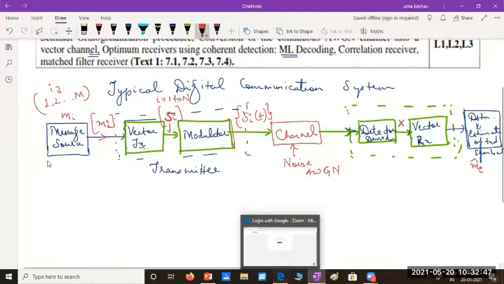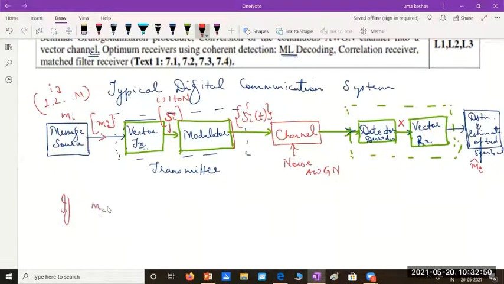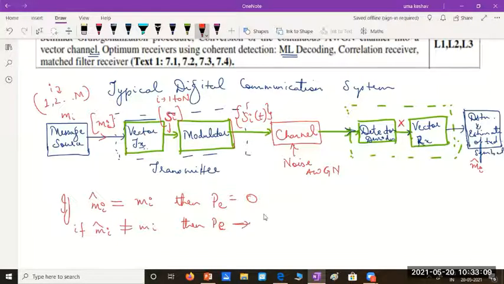Then we'll say the probability of error is 0. If Mi cap is equal to Mi, then the probability of error would be 0. And if Mi cap is not equal to Mi, then Pe will exist. There will be some Pe, probability of error. How many times the error is there will tell us the actual probability. Anyway, we'll be determining that.